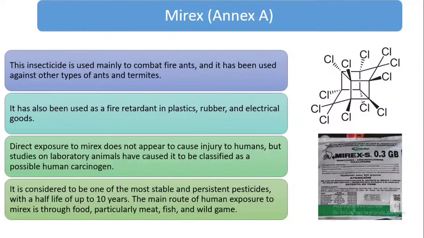It has also been used as a fire retardant in plastics, rubber, and electrical goods. Direct exposure to the mirex does not appear to cause injury to humans, but studies on laboratory animals have caused it to be classified as a possible human carcinogen, and it has a half-life of up to 10 years.